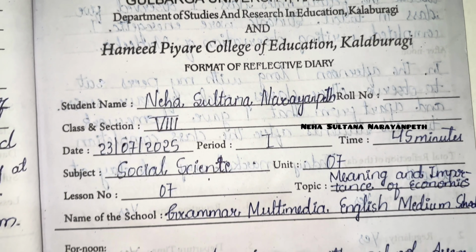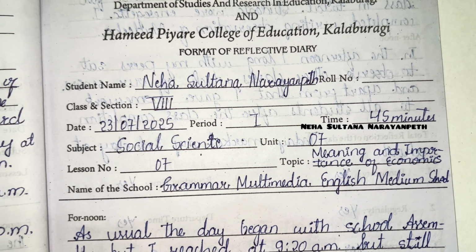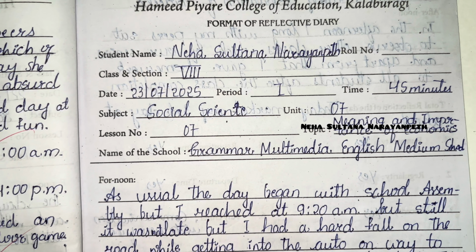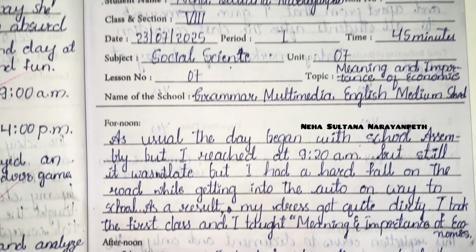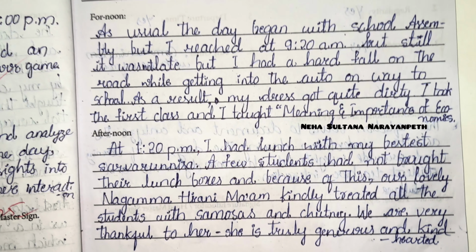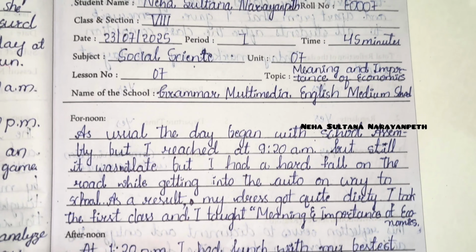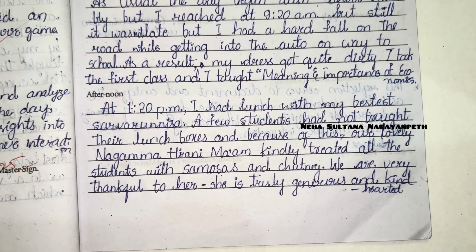In addition, I conducted interactive classroom activities by inviting one student to read aloud, while another wrote the answer on the board. This helped reinforce the lesson and encouraged active learning.